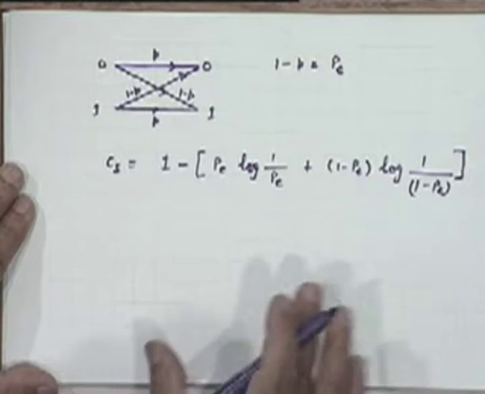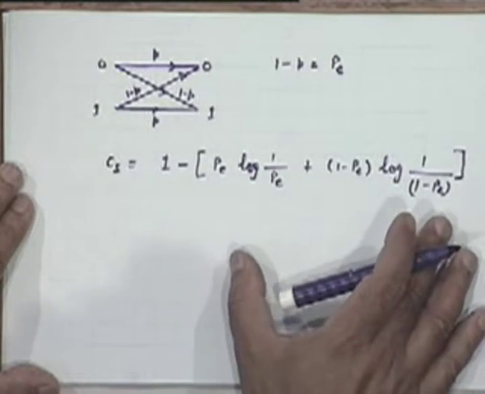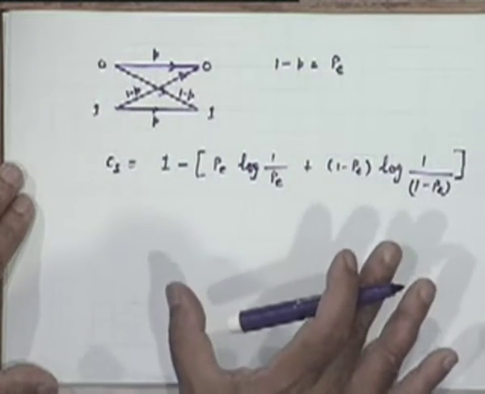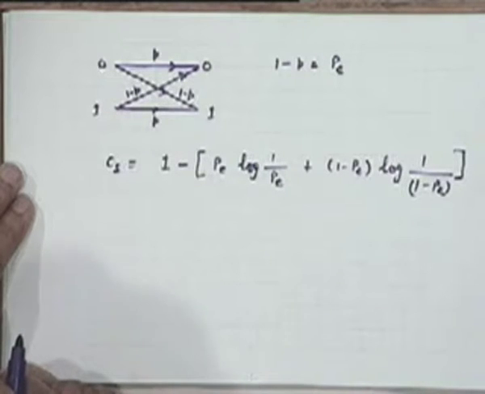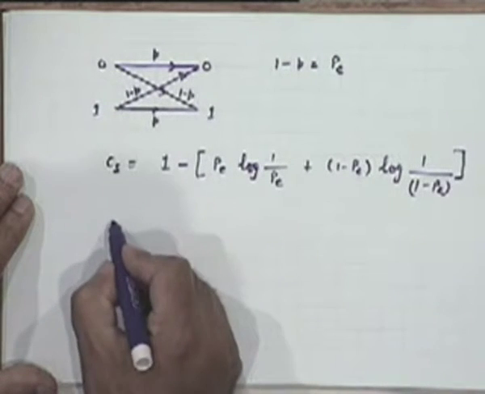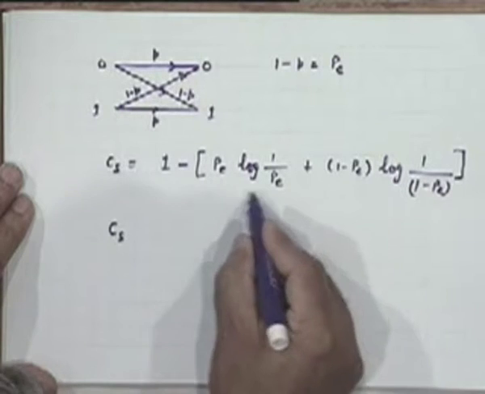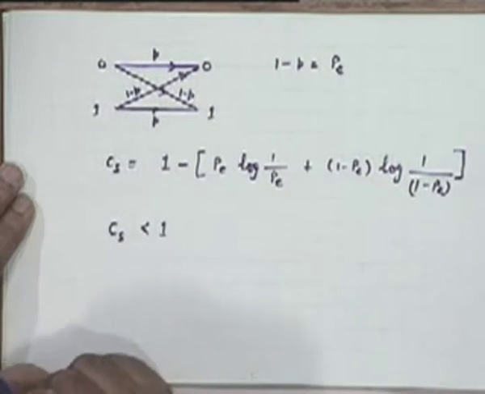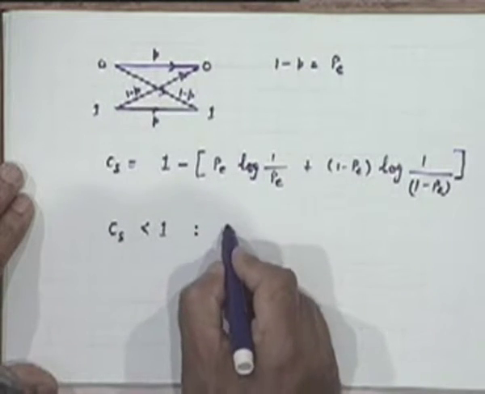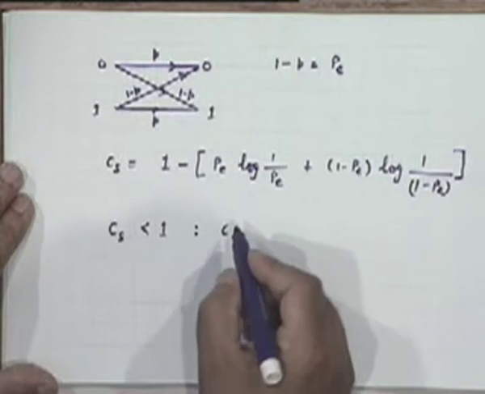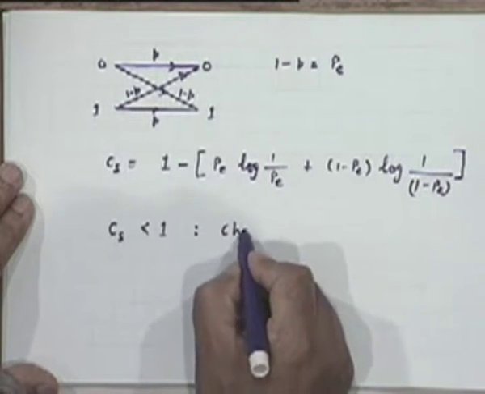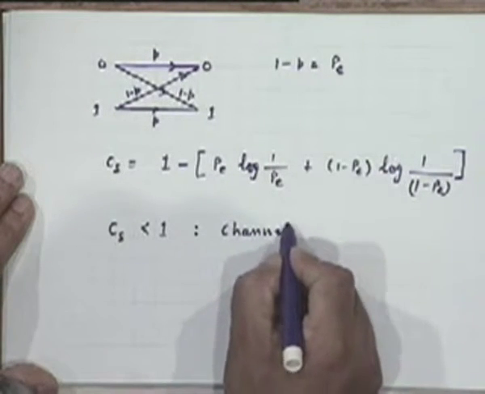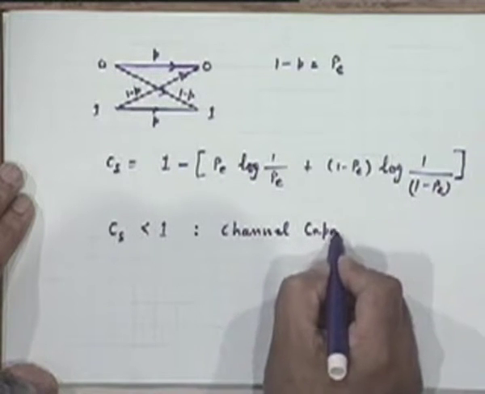If we have time, we will even prove this formula later, but at the moment I just want to introduce a concept. This C sub s is a number which, it's very easy to verify from this expression, will be less than 1, and that's precisely what can be calculated to be the channel capacity associated with the binary symmetric model. Log to the base 2.